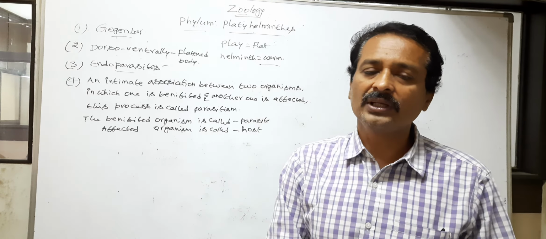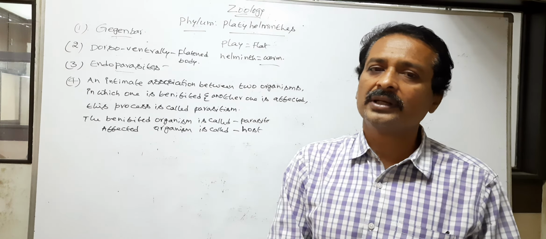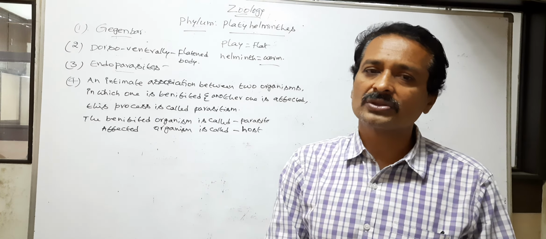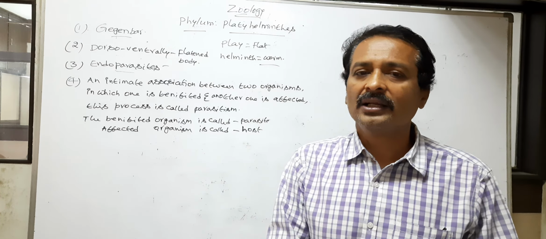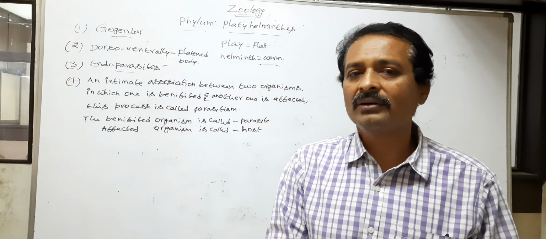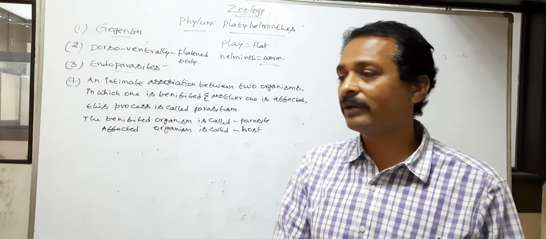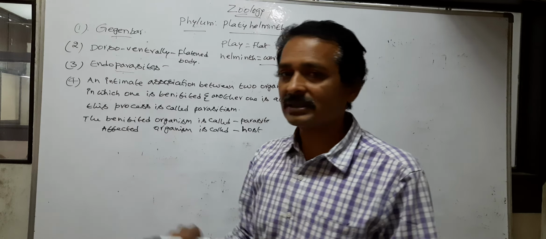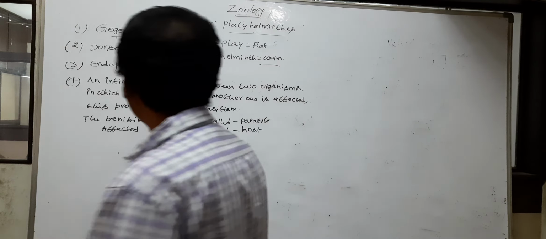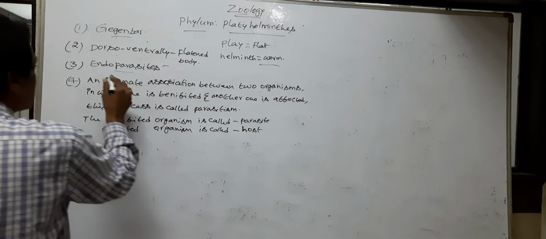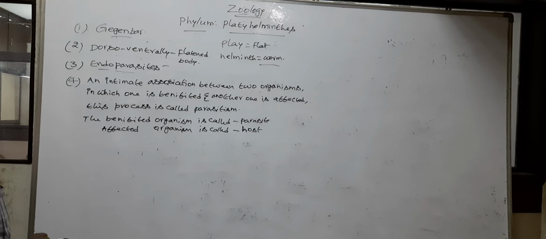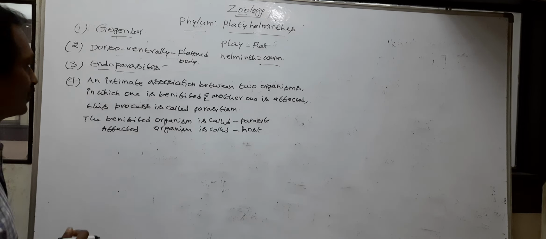The Taenia solium lives in the alimentary canal of human beings. So tapeworm is an endoparasite.